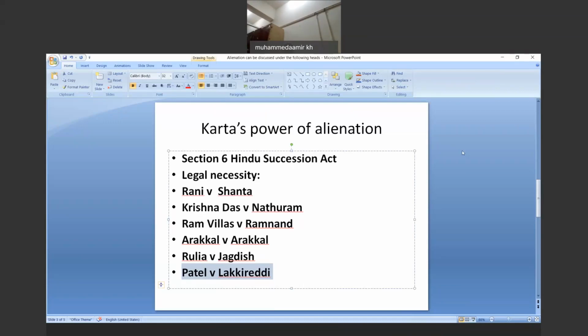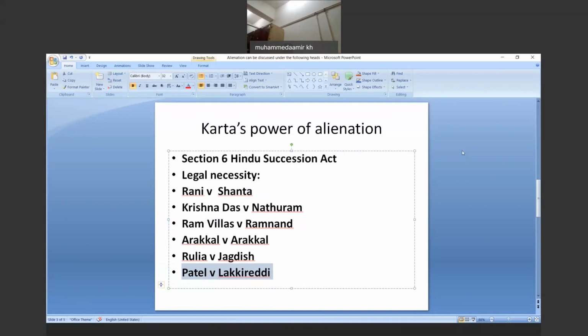So in this particular case, it was again held that whenever there is a criminal charge, that a person has been accused of murdering a member of the family, then that particular thing again won't fall under the category of legal necessity, and it won't suffice as a cause for alienation of a joint family property. So there are different instances which a student of law should understand and recognize, and how the property will get alienated.